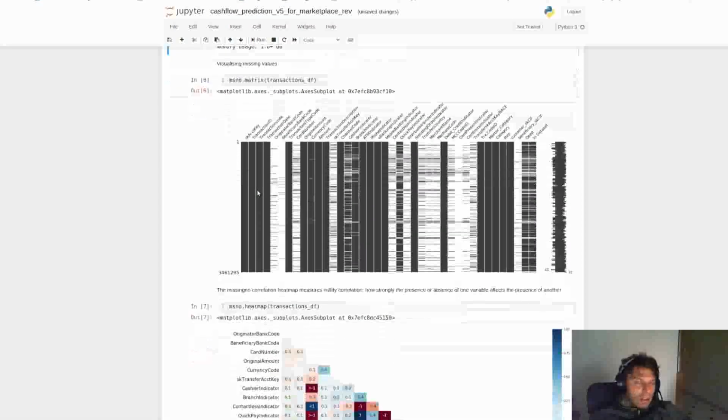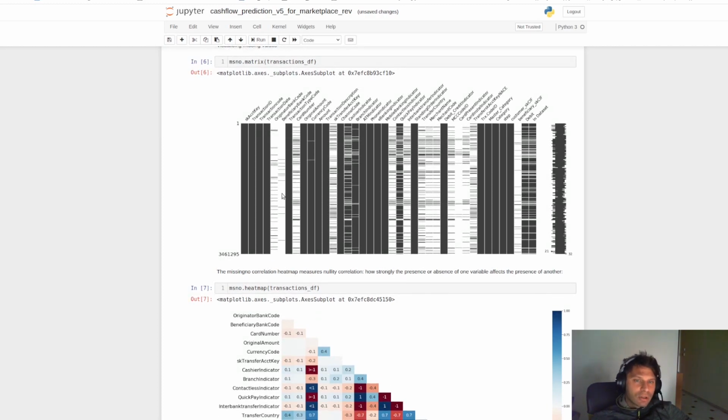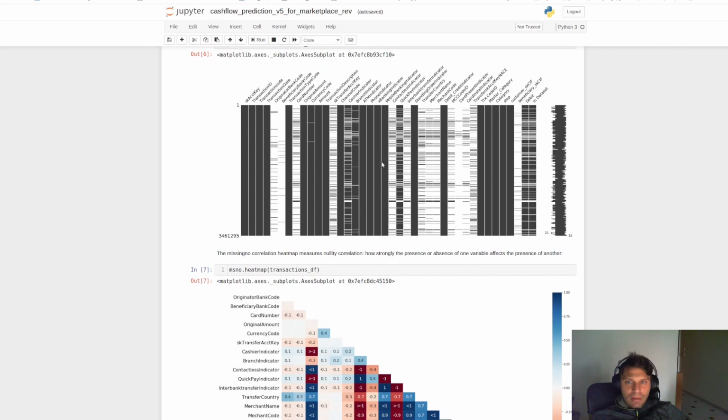The first thing that someone can do when we have some data is to check if we have missing values, or the correlation between the features, if we can get any useful insights, or the correlations between the features that include missing values in order to see the process by which the missing values are being generated. So here we have an image where someone can see the presence of missing values, where the white color means that each feature vertically includes missing values.